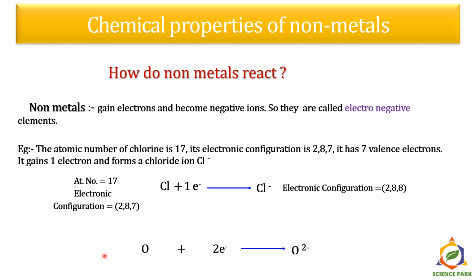Likewise, if we see this reaction of oxygen, it is always -2 because the electronic configuration of oxygen is 2,6. There are 2 electrons less in the outer shell of oxygen to complete its octet. So it gains 2 electrons and forms O2-, and therefore we say the oxidation state of oxygen is always -2. So once it takes 2 electrons, its electronic configuration becomes 2,8.